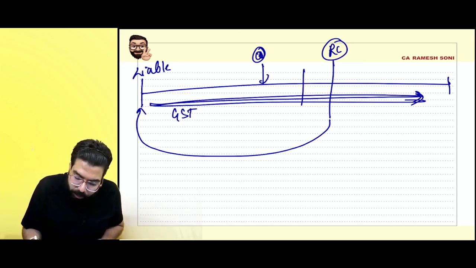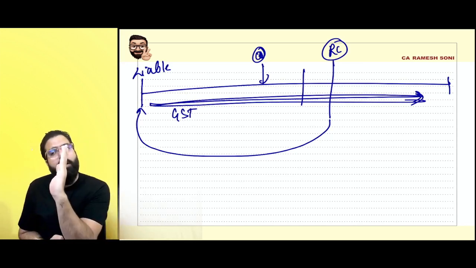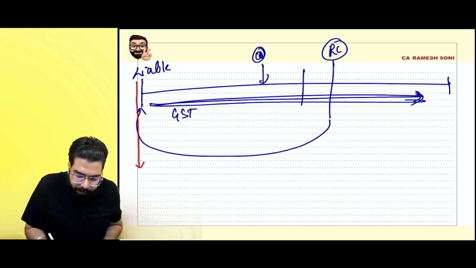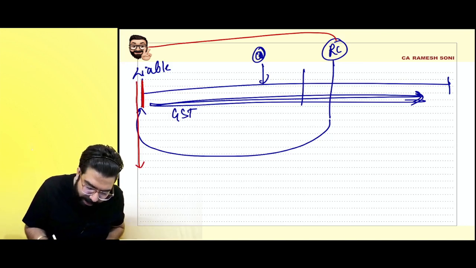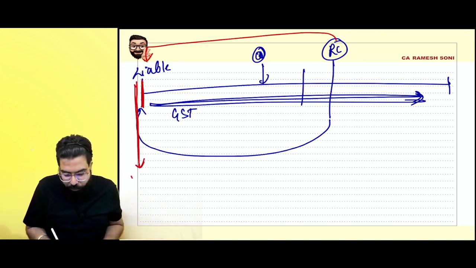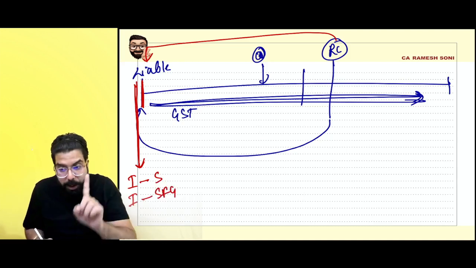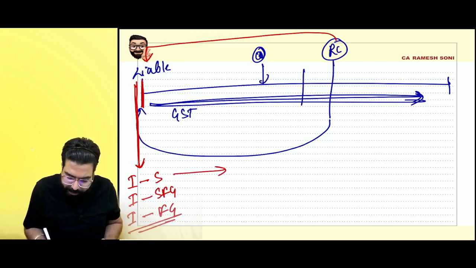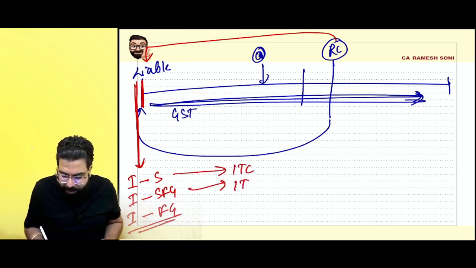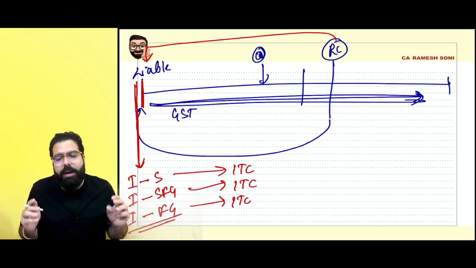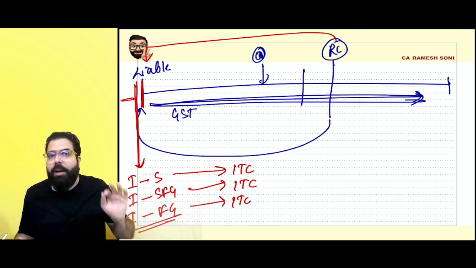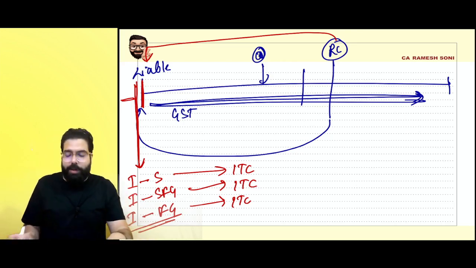So my question was, what about, sir, the stock that was lying with me one day before? The government told, Ramesh, because you became liable here and the registration certificate is valid from here, one day before, whatever input was in your stock, input in your semi-finished goods, and input in your finished goods, you will be able to take the input tax credit. Take out the invoices. You would not have taken the credit earlier because you were not a registered person. Now you are taking new registration, you can take the credit.